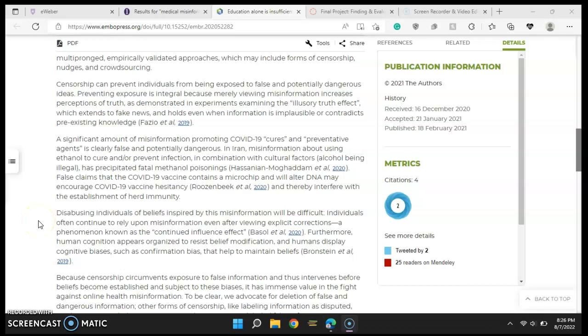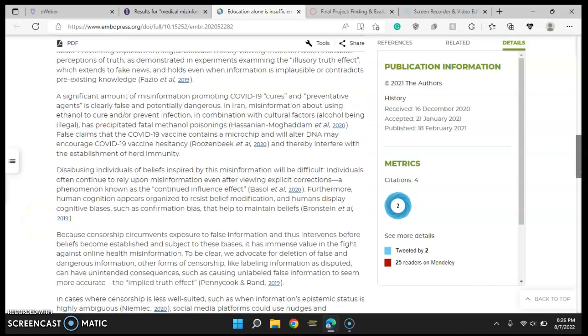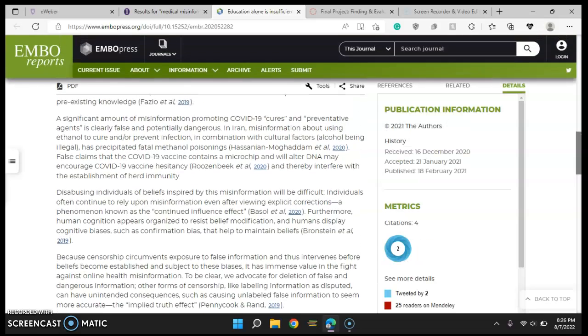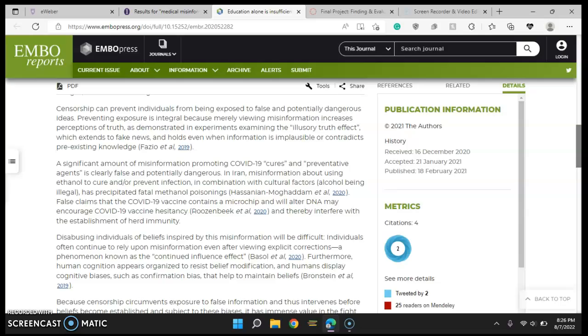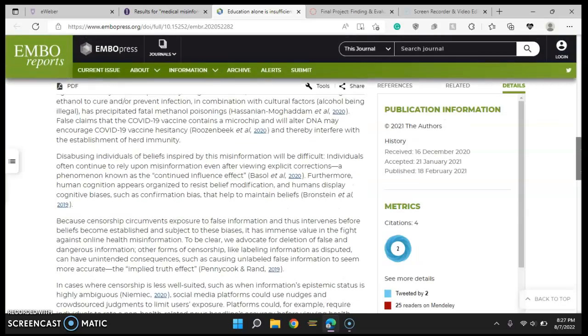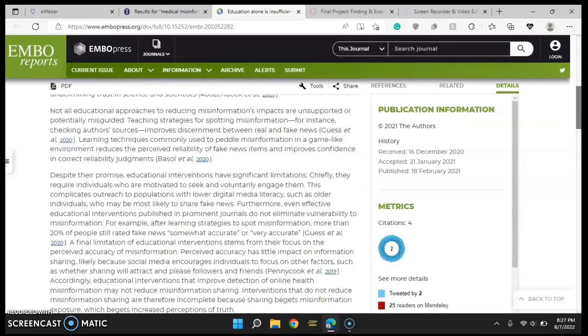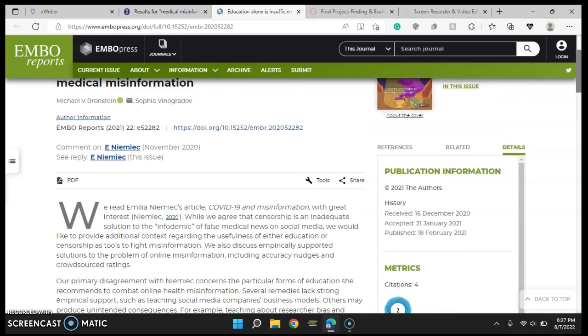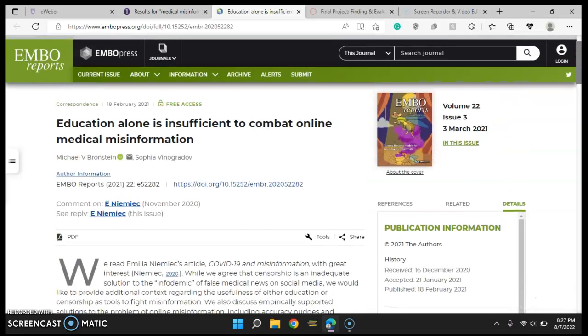The article doesn't just completely disregard that we should educate people on misinformation. Rather, it just adds to it and says that there are other steps that we also need to take to actually fight the misinformation and actually make some progress. Okay, so now let's just talk about our publication date and our authority over here. Publication date 18 February 2021.